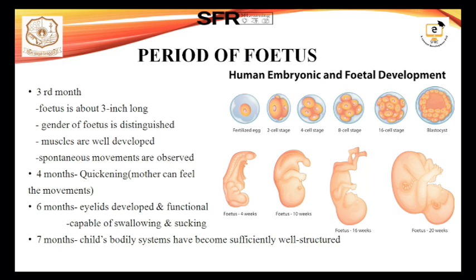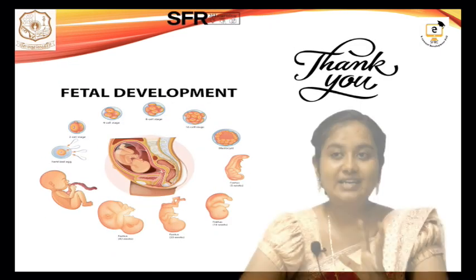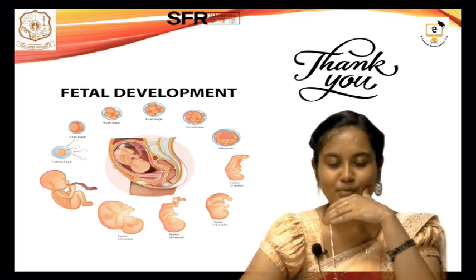Next, in the 7th month, all the body organs and systems are well structured. The sufficient structuring of the body systems happens in the 7th month, so that even if the baby is born prematurely, it can survive, because all the organ systems are well structured and only further development and active movement of the baby is needed. So these are the stages of prenatal life. These stages are very important for the future development of the baby.